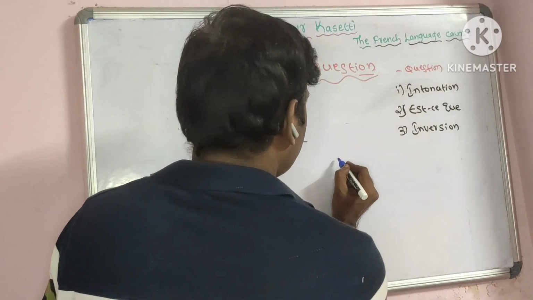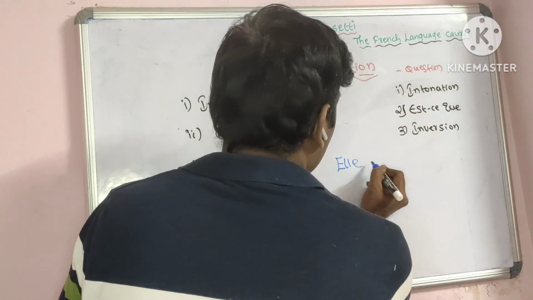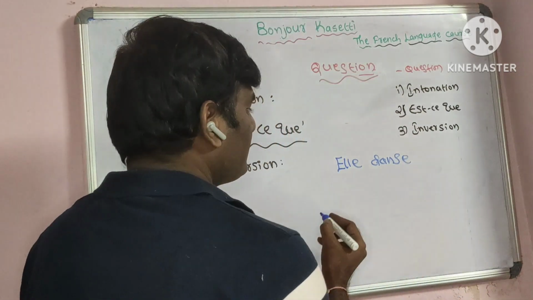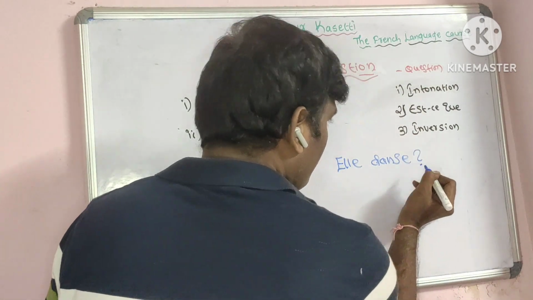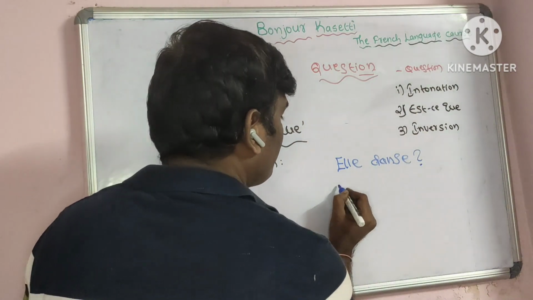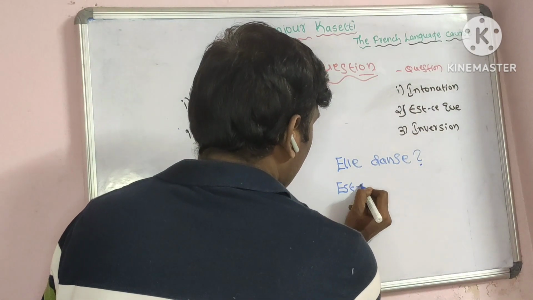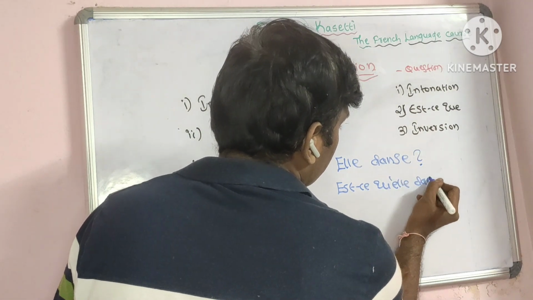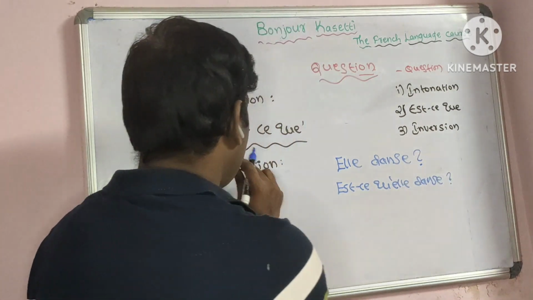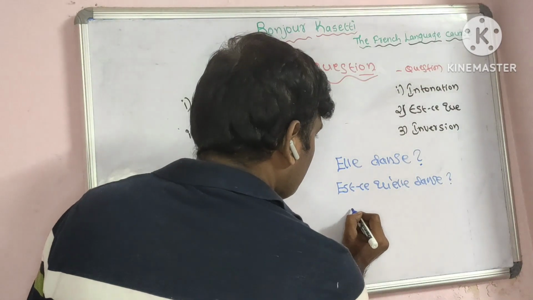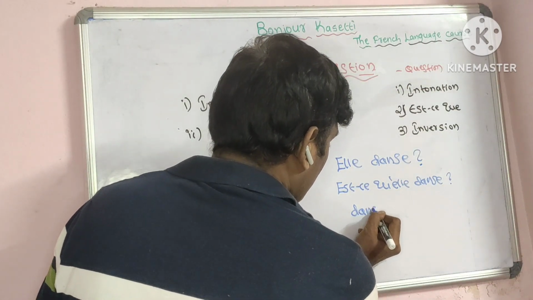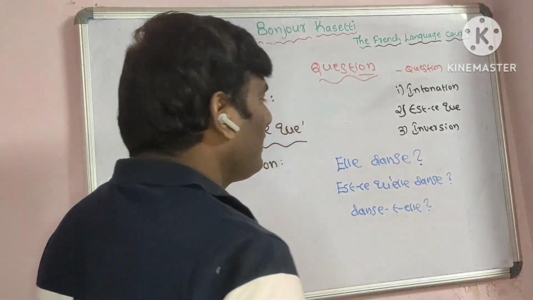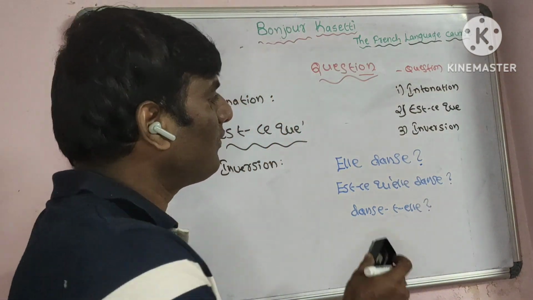We'll see one more example. Elle danse. Means she dances. Elle danse. We are raising tone and adding a question mark. Est-ce qu'elle danse? It is est-ce que method. Danse-t-elle, it is inversion method.